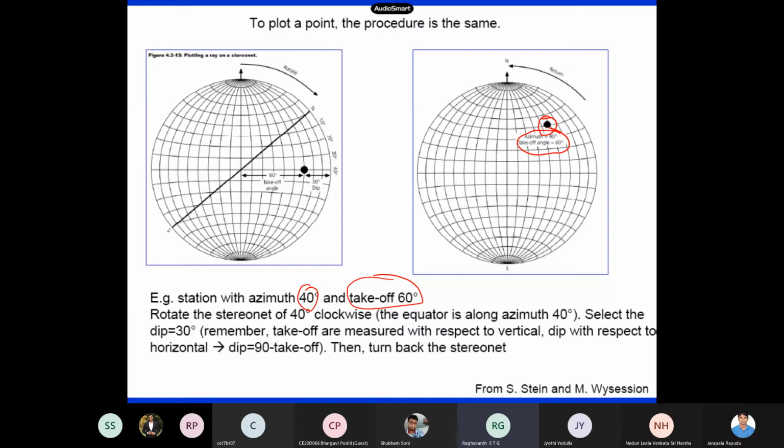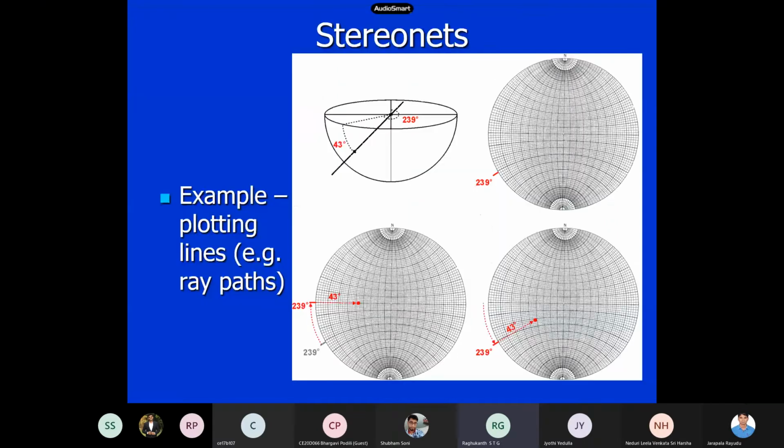Not only here, even air traffic, right? When flights are moving, they use these types of projections. Okay, so now this is how you see the stereo nets. You can plot a line. So this is a line, 239 degrees is the strike and 43 degrees is the dip angle, say. So you can easily measure.